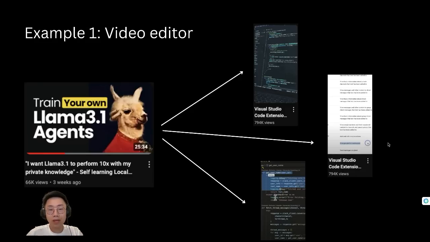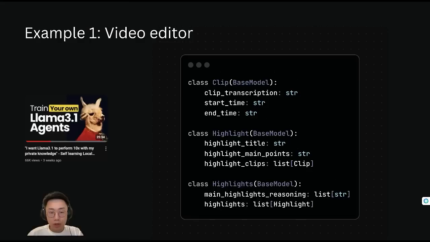I basically want to build an AI video editor that can take any sort of YouTube video, understand what this video actually talks about, and create multiple different shorts that represent the core highlights of this video. And the hard part of building such a system is actually identifying the right timestamp of highlighted clips. And this is where the OpenAI structured output comes into place.